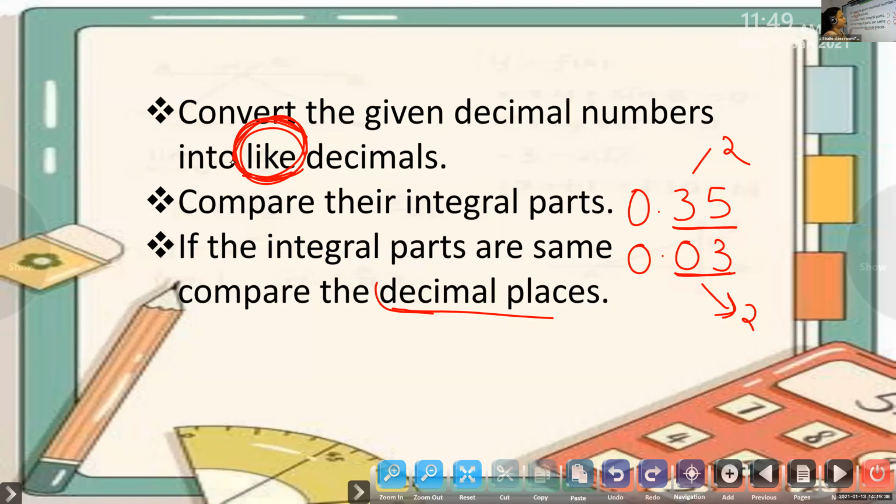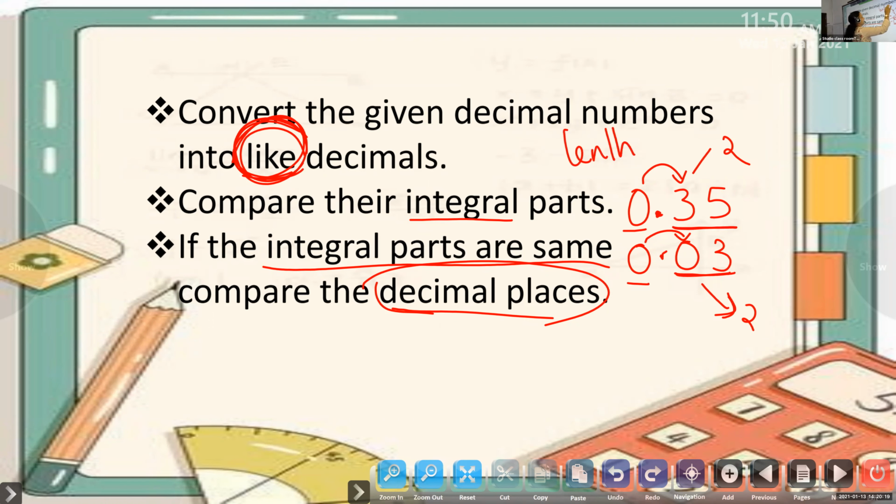Then second step, compare their integral part. Integral means before the decimal point, that is the whole number part. When I compare, both are the same, 0. So I will go to the next step. If the integral parts are the same, what will I do? I will compare the decimal places. So which is the place after the decimal point? Tenths place. So first of all, children, you have to compare the tenths place. This tenths is very important.